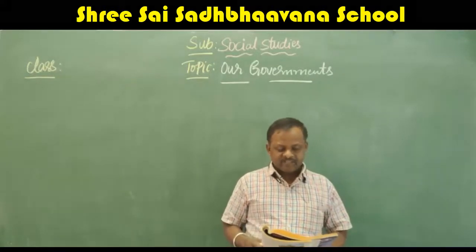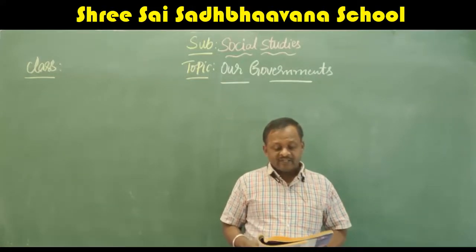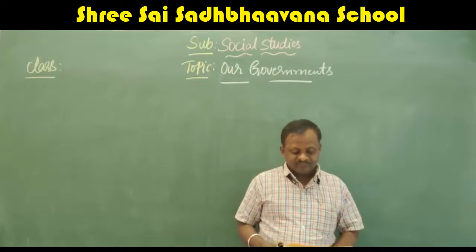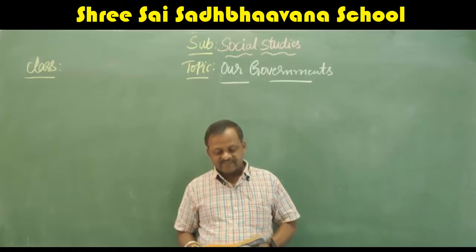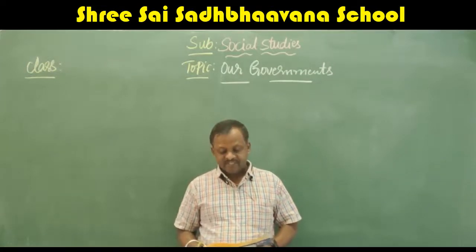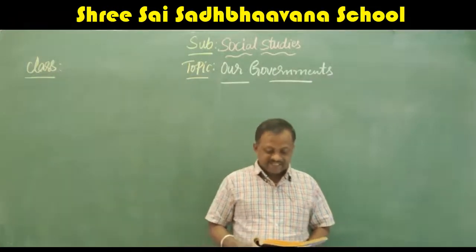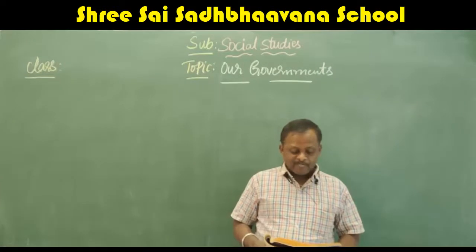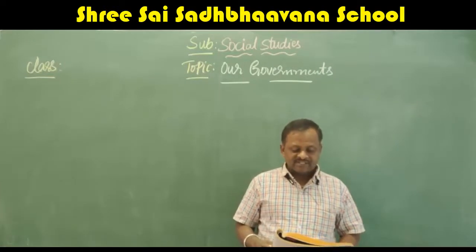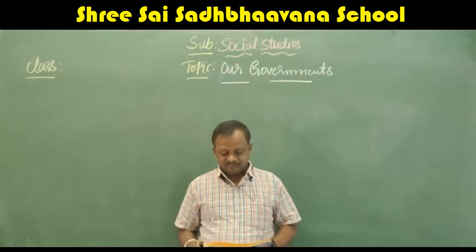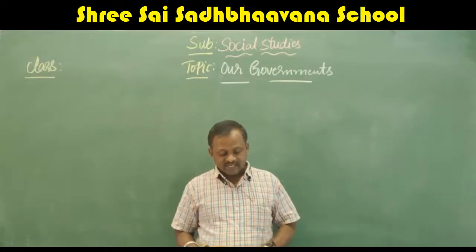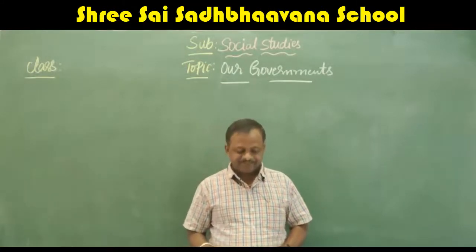In a family, an older member is the head, and all other members help him or her to run the house. In the same way, a group of members is elected by the people to take care of the safety and welfare of the country. This group of elected members is known as the government. India, being a vast country, has been divided into smaller parts called states. Each state has its own government called the state government. We also have the central government at the national level.